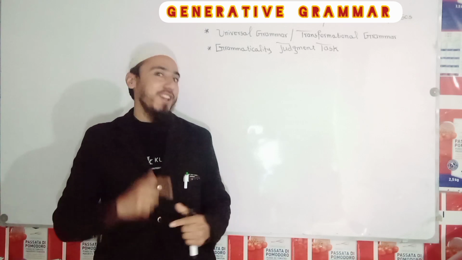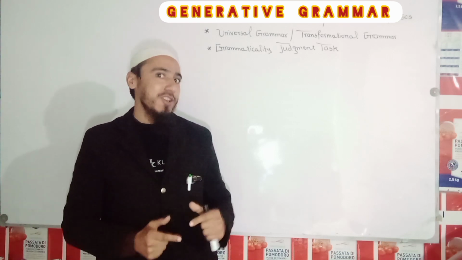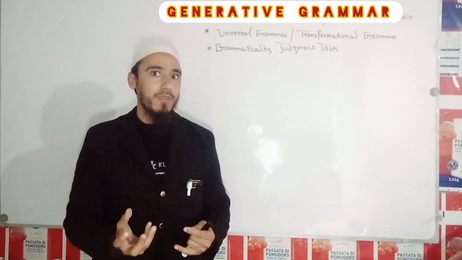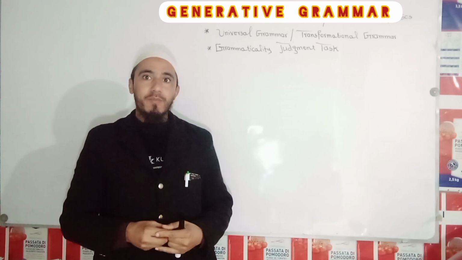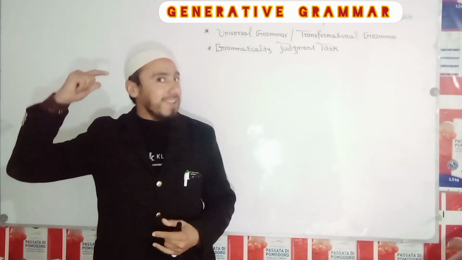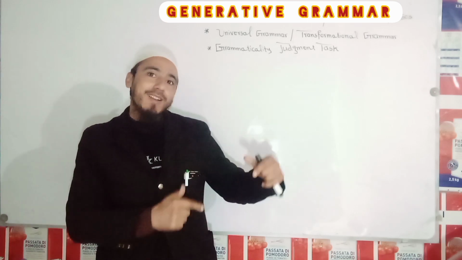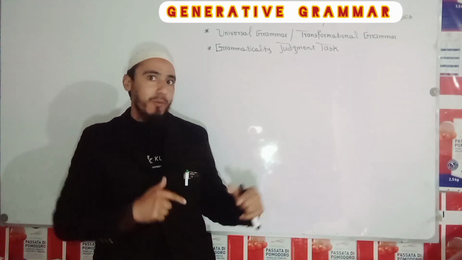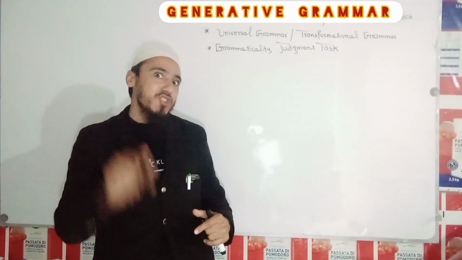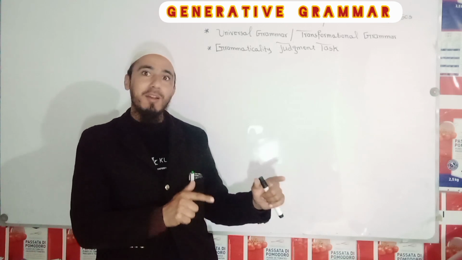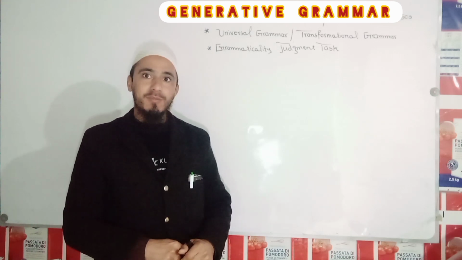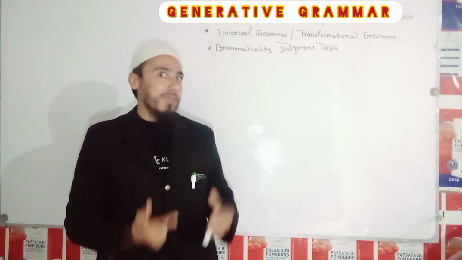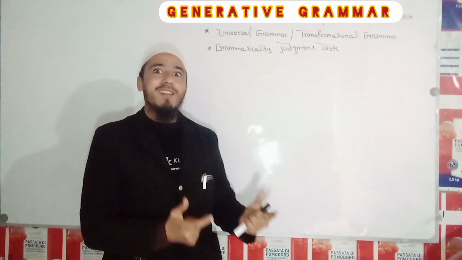To make it short, according to Noam Chomsky's theory of universal grammar, he says that a human being is born with innate capacity. And in the brain of a human being, there is a certain set of rules or principles by which the language of human beings is shaped. So, when a human being is born, he is able to understand a language.